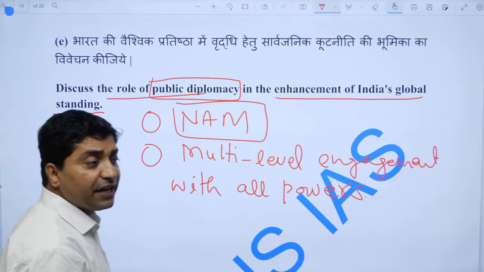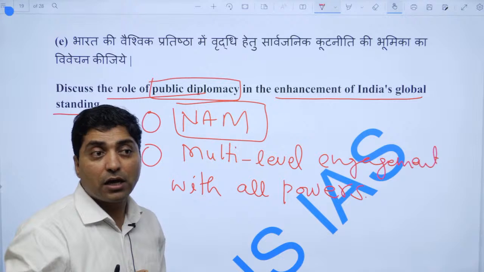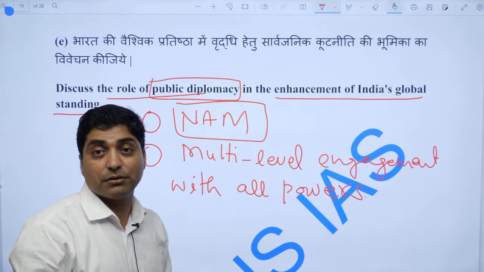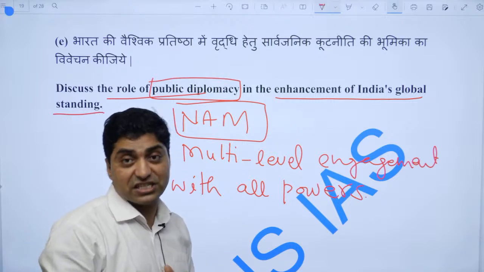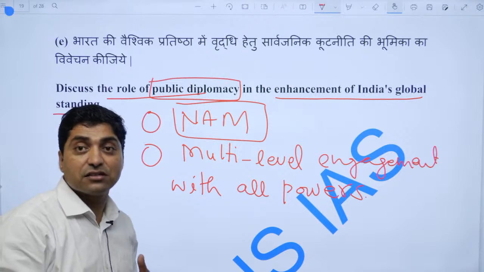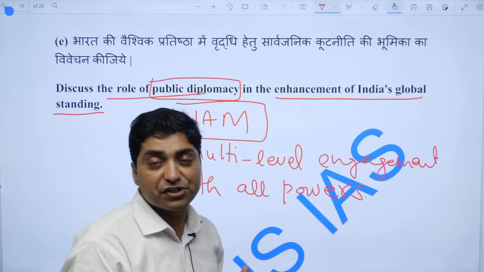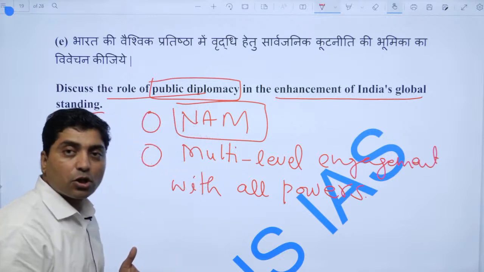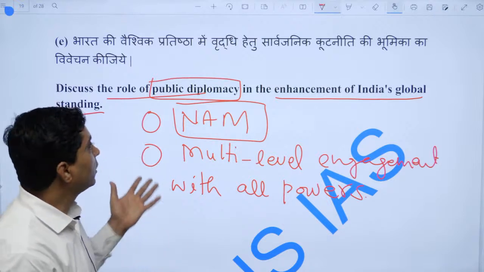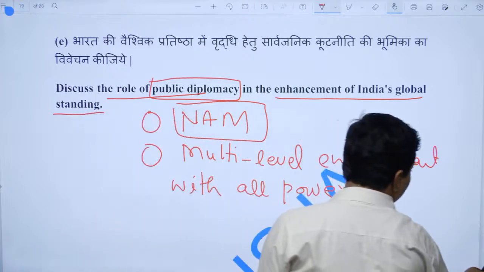If you look at India, India is a member of the BRICS, a member of the SCO, a special guest in the G7. And India has a greater claim on a UN Security Council permanent seat. So India's global image has grown exponentially in the recent decade through public diplomacy. Fine. Now let me move to the next question.